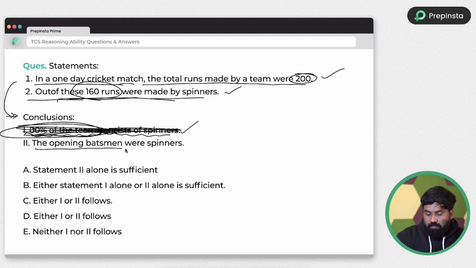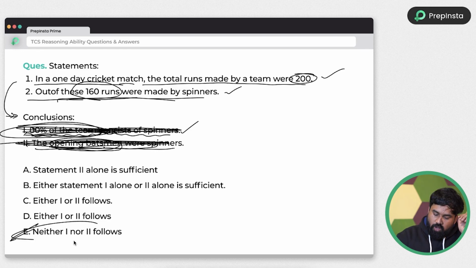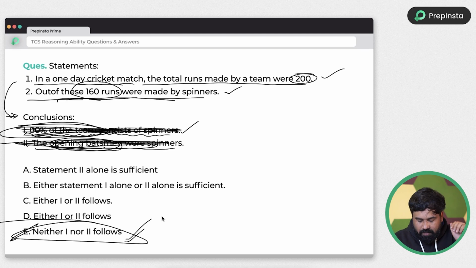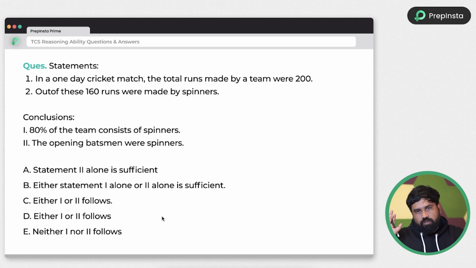Next, the opening batsmen were spinners. Who said about the opening batsman in the above statements? There is no point of opening batsman statement, so conclusion is wrong. So simply neither nor. So option E is correct answer. Neither one nor two follows.